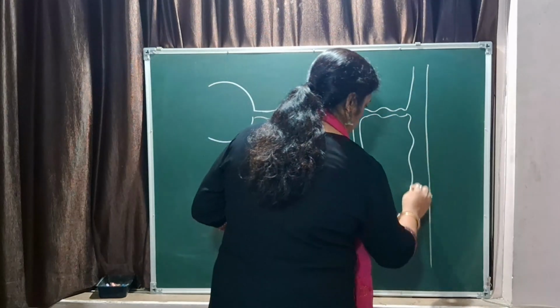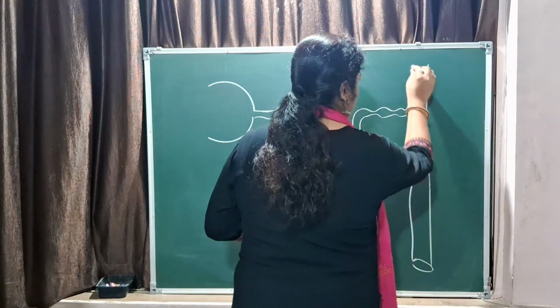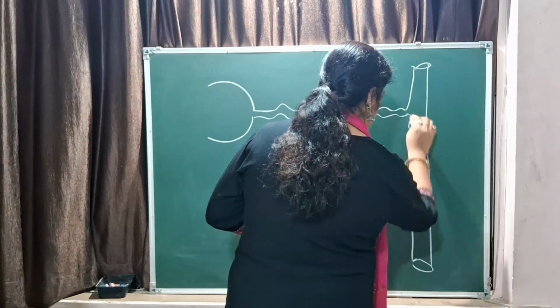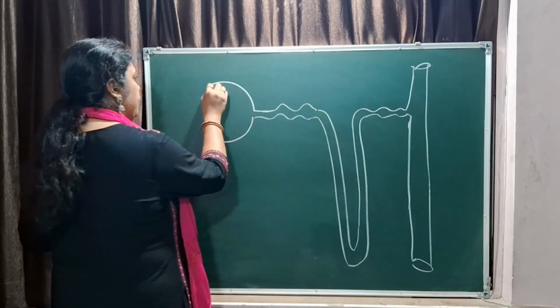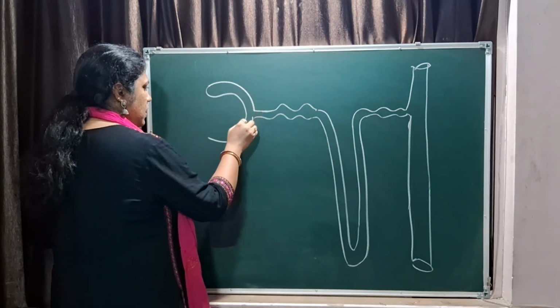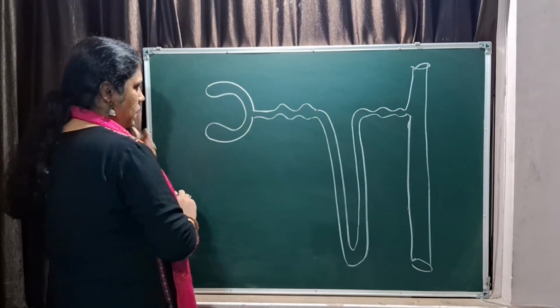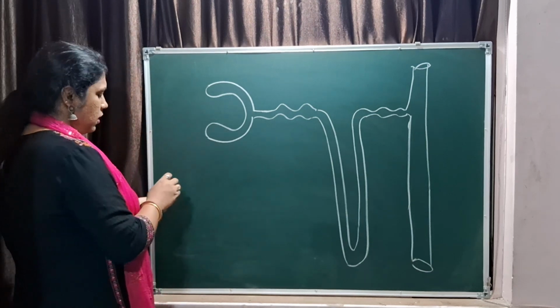Okay. Now this is your nephron, simple diagram of nephron. This is the Bowman's capsule.